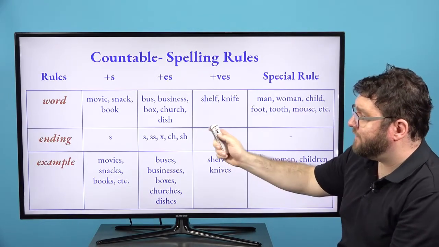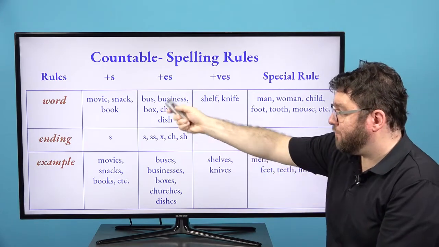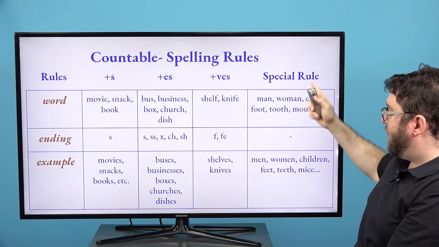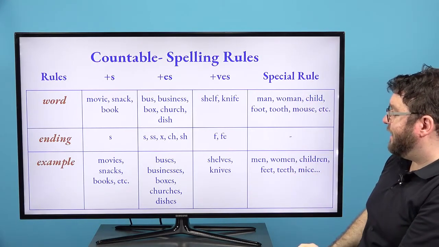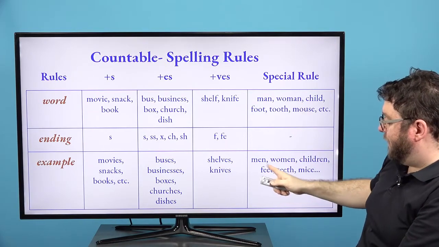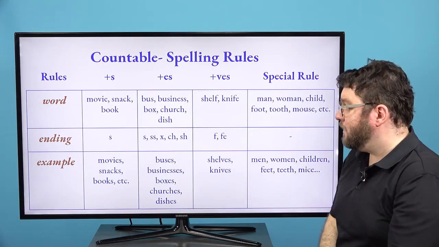So remember, we already talked about these rules, 아까 전에, but just remember the plus S rule, the plus ES rule, the plus VES rule, and we have our special rule for counting a man, a woman, a child, men, women, children. So you can pause them and study this.